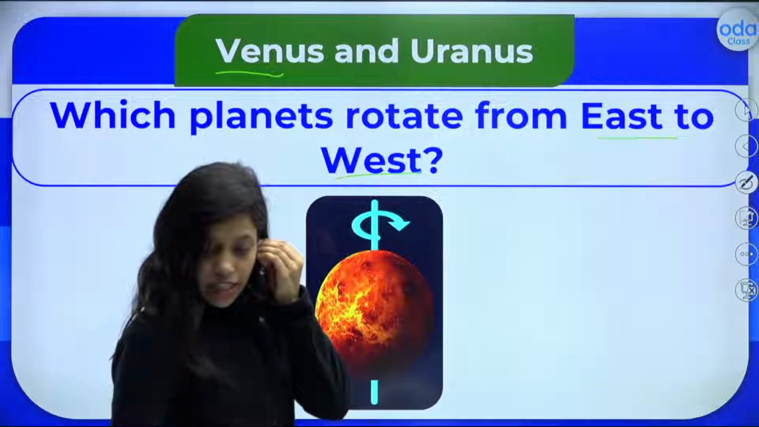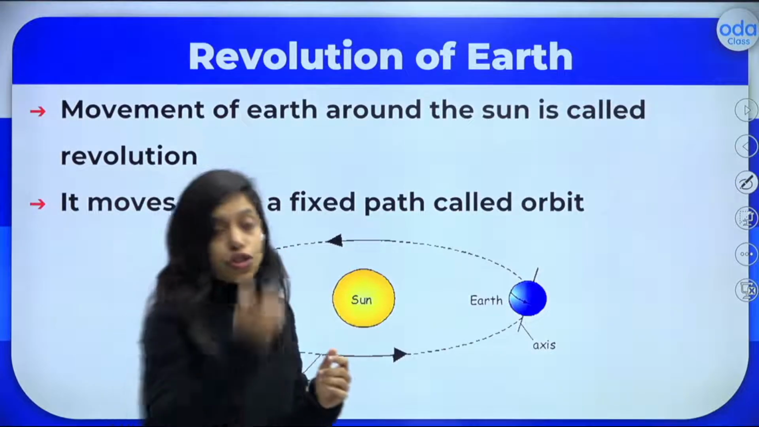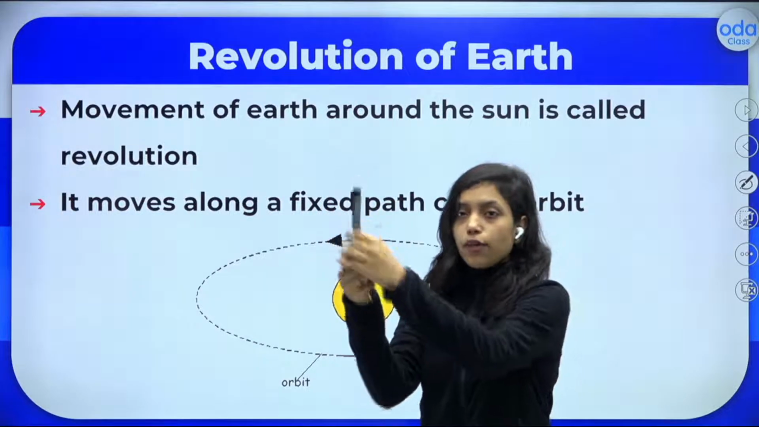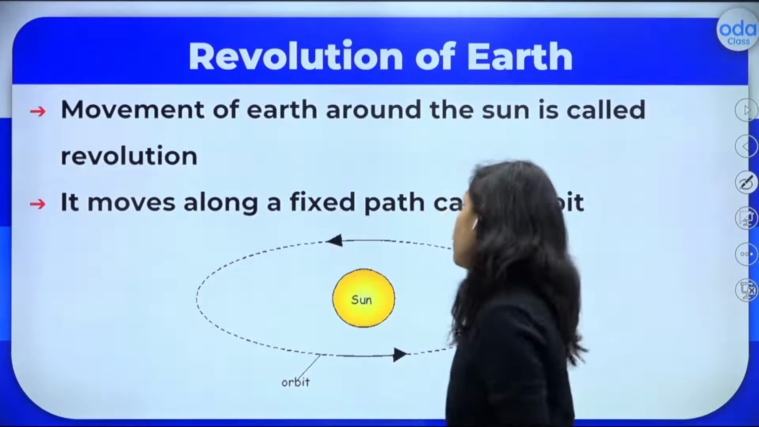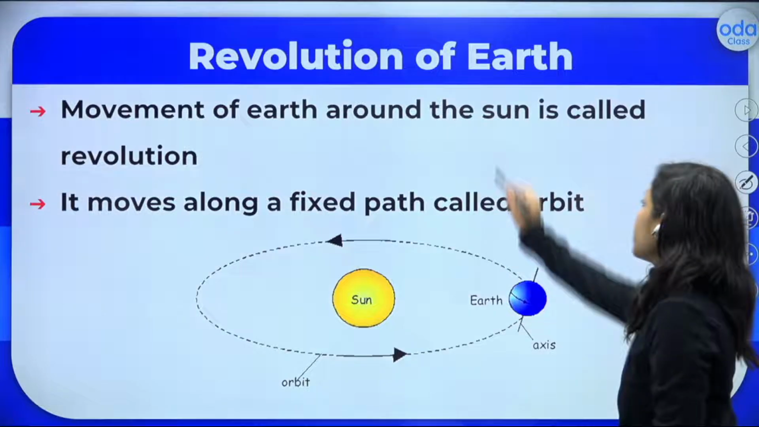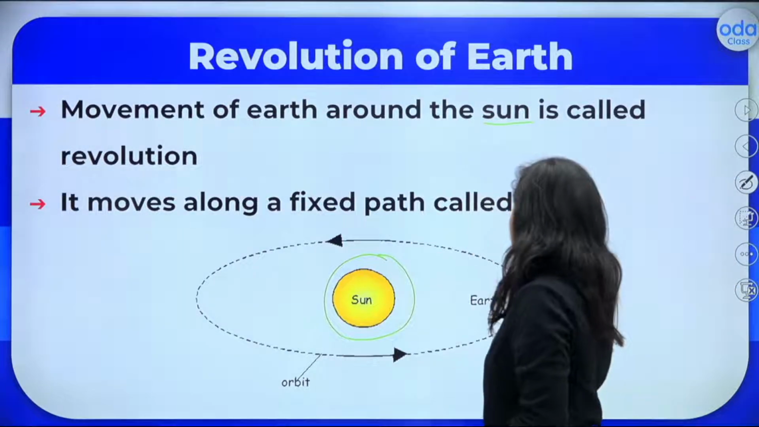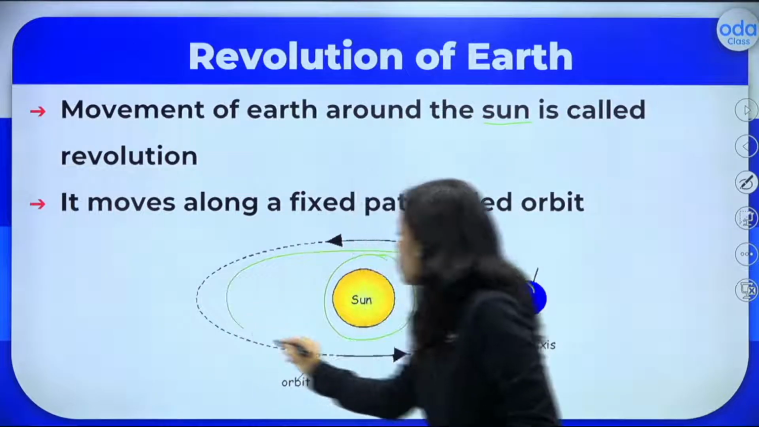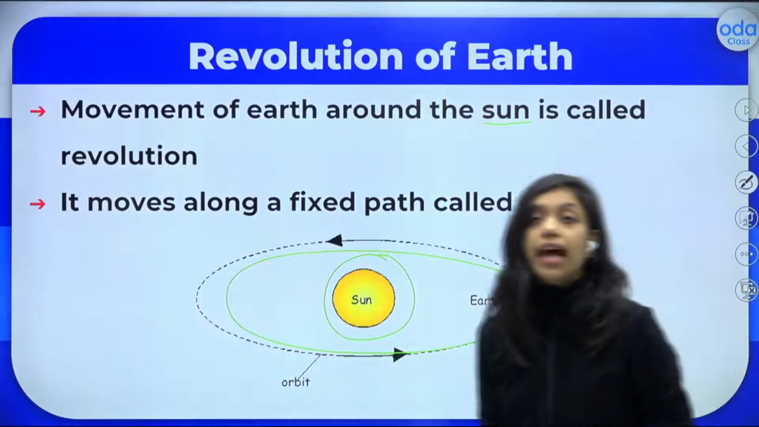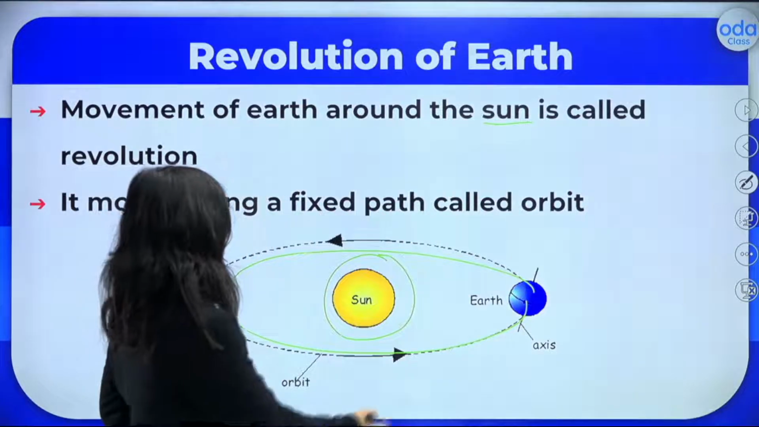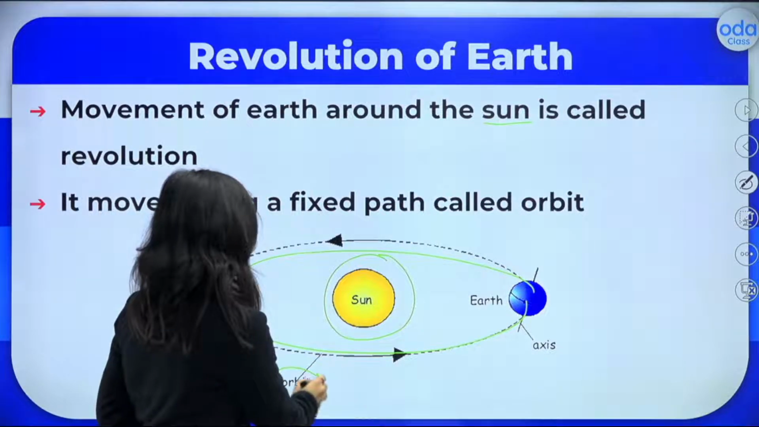That's great. Now let us quickly move on to the revolution of Earth. Rotation, I hope it is clear, is where the Earth spins around its own axis. Now what is revolution? Movement of the Earth around the sun. The sun is the boss of the solar system and the earth will revolve around the sun. This movement is called the revolution of the earth. It moves along a fixed path and this path is called the orbit.